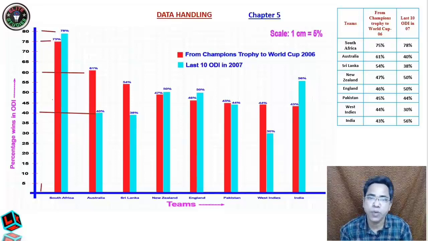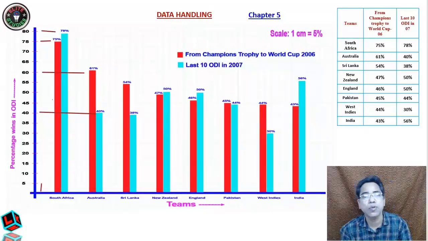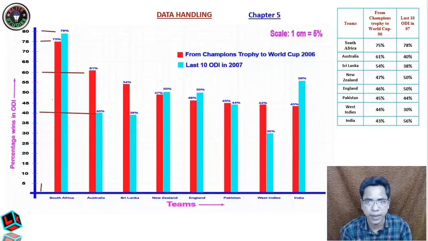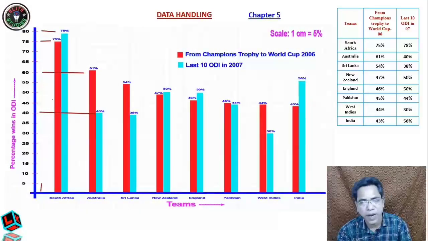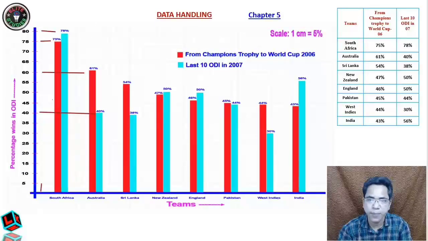Then next we studied how to represent data graphically. There are various methods, and today we studied a pictograph, a bar graph, and a double bar graph. And in the next class we will study about organizing data.